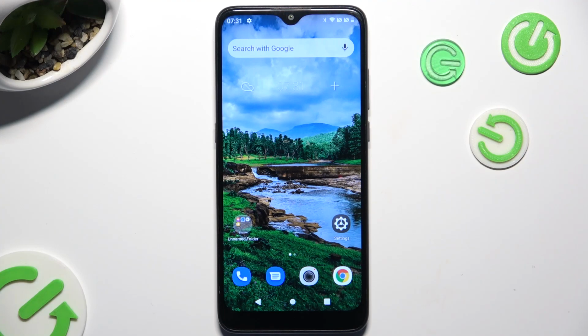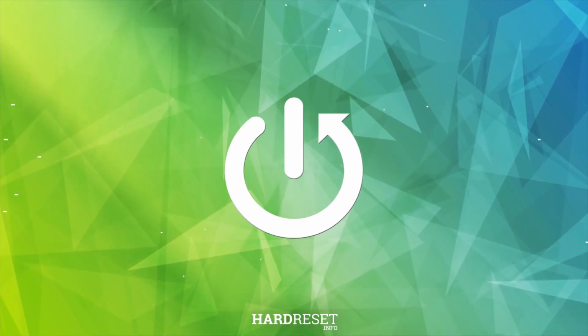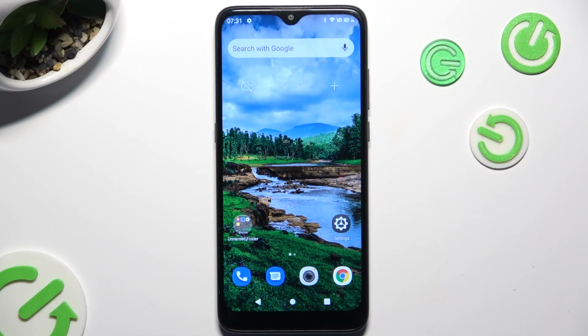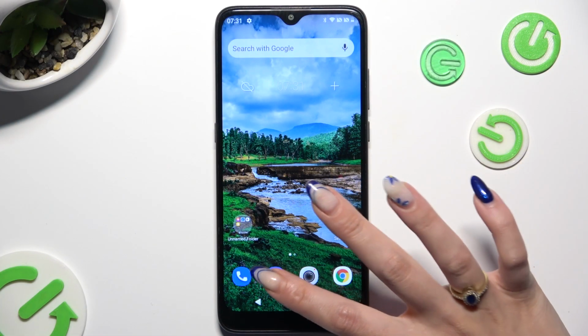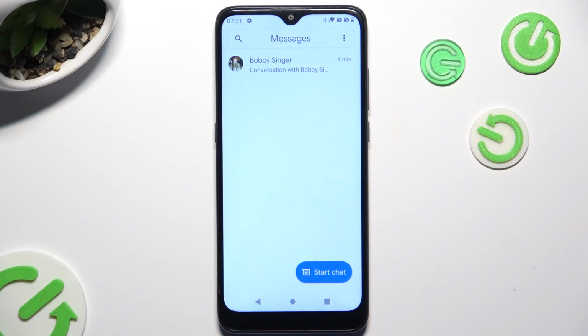Hi! In front of me is ALCATEL 1SE Lite, and today I would like to show you how you can add photos to text message. Begin by opening Messages app and selecting one of your chats.